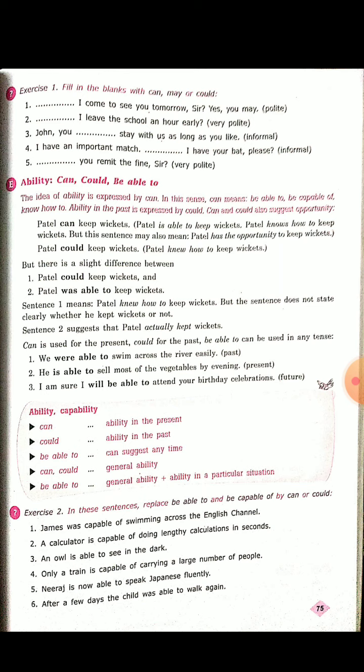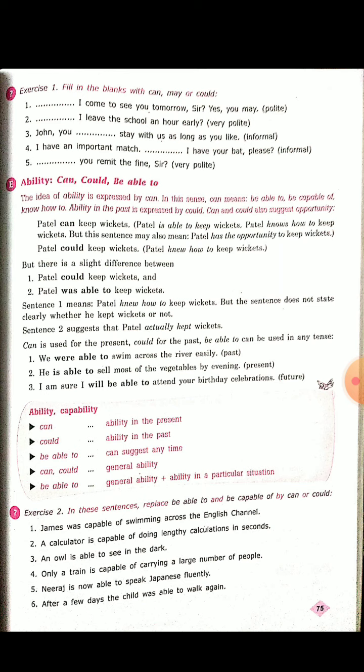Now, can is used for the present, could for the past, be able to can be used in any tense. We were able to swim across the river easily, past. Now, he is able to sell most of the vegetables by evening, present. I am sure I will be able to attend your birthday celebrations, future.